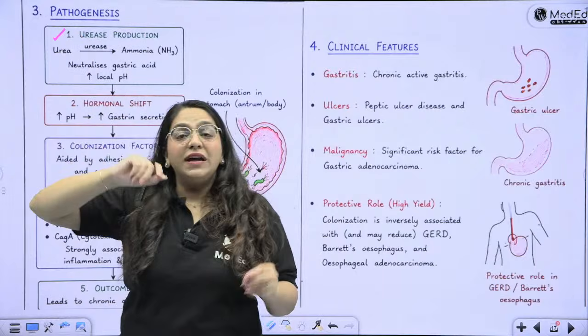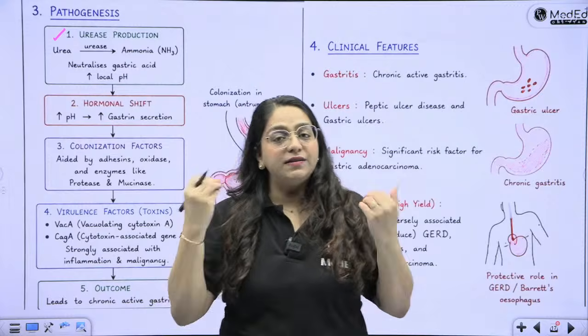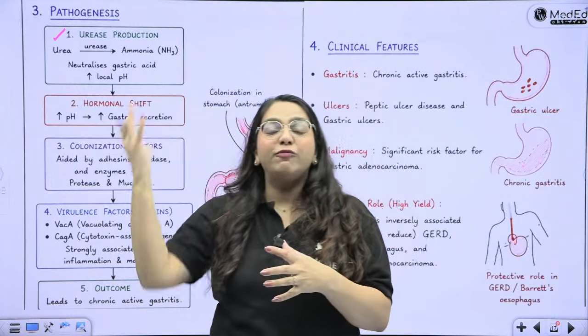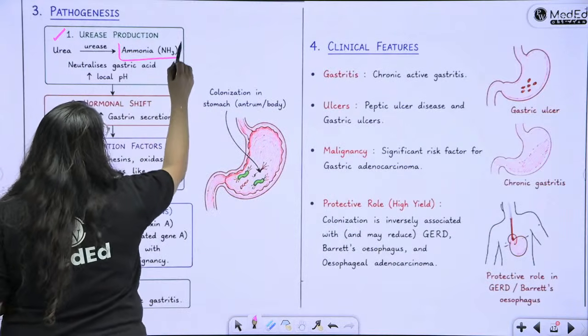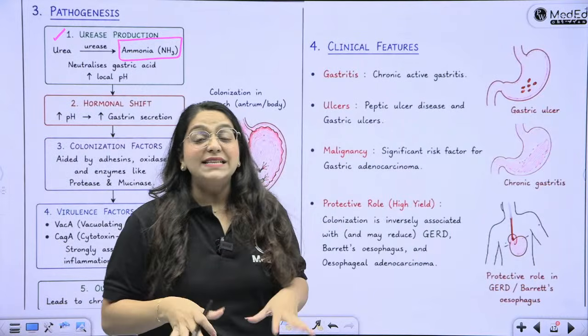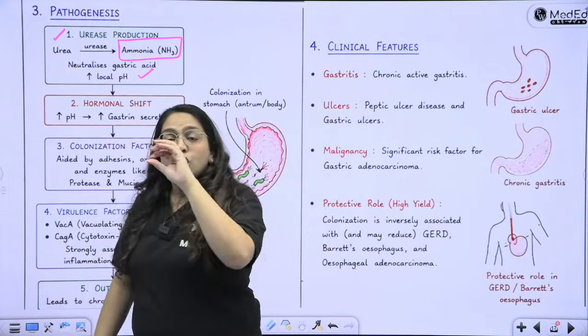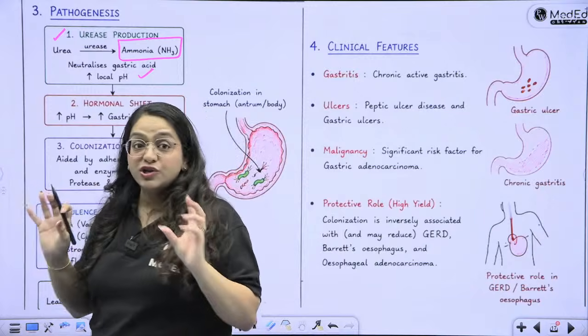So it is going to convert the urea into ammonia by secreting the urease enzyme. This ammonia is going to create a cloud of protection around the bacterium. So there is going to be an ammonia cloud. What will this ammonia cloud do? It is going to neutralize the gastric acid present in our stomachs. So the gastric acid has been neutralized. Now the pH has increased. As a result, there is a hormonal shift, right?